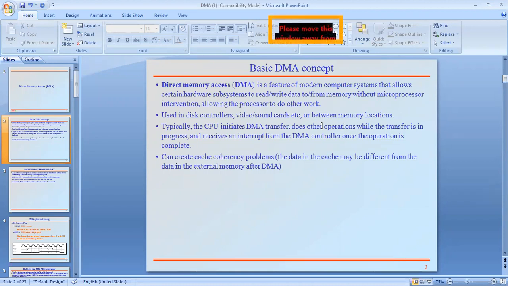But because of the introduction of this DMA, the processor need not be involved while reading or writing data from or into the memory. That's why this is called direct memory access. Directly accessing the memory without intervention of the microprocessor or microcontroller, we indirectly save the processor time. Meanwhile, during this time, the processor can do many other works.